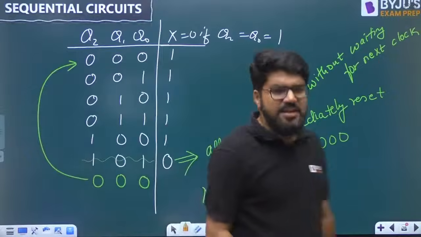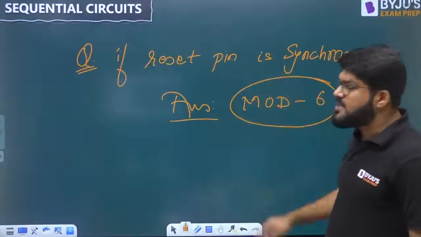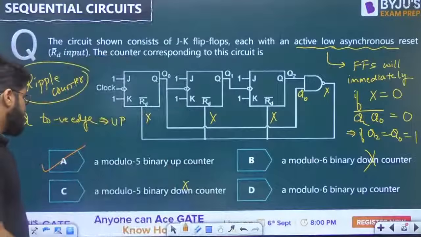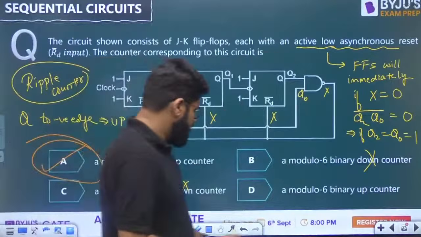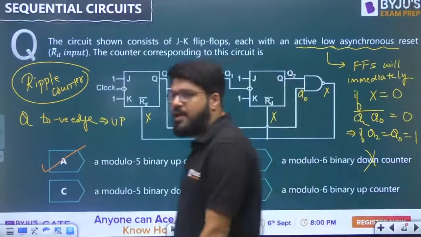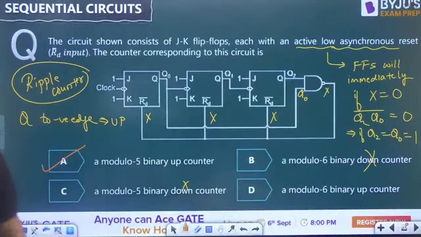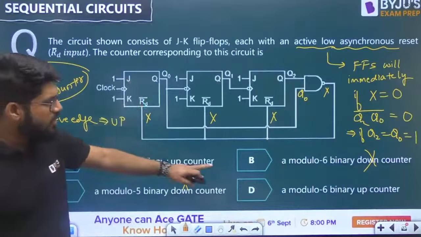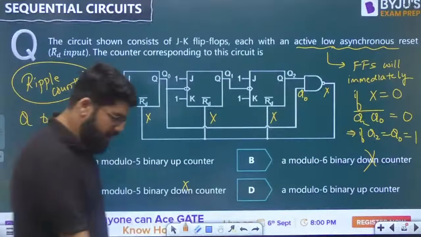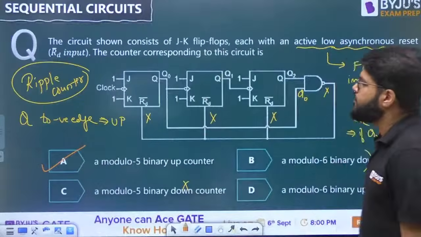So if it is asynchronous, it is mod 5. If it was synchronous, then it would be mod 6. So the correct answer is option A here. If I change the question to synchronous, then it becomes mod 6 up. Up and down we have already learned to identify.